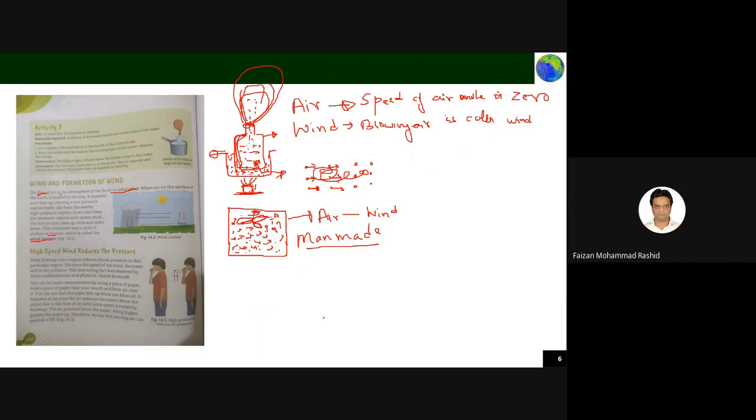Now, what happened? Just see here. This is the Earth surface, and assume this is the sun, and air is present everywhere.